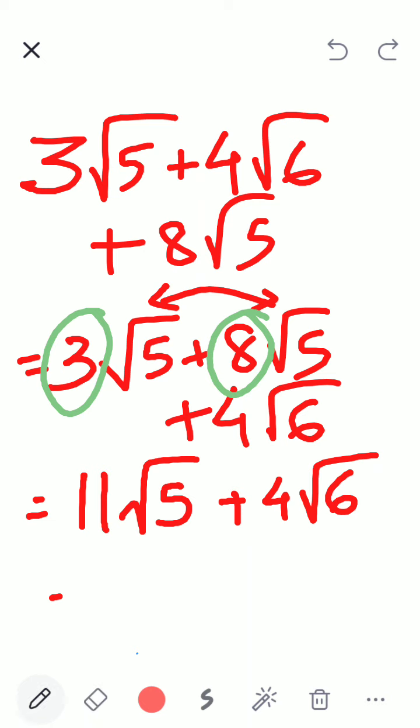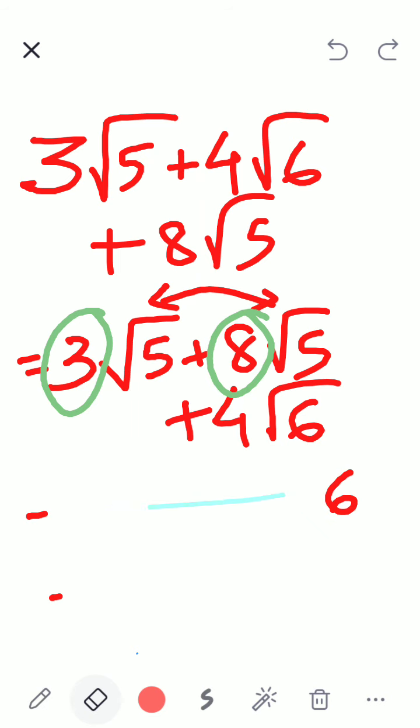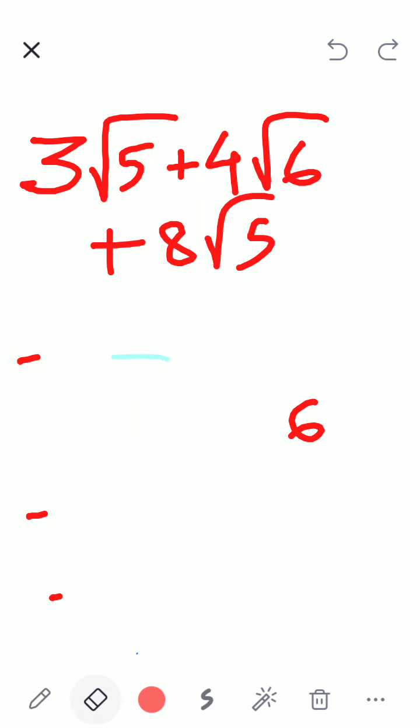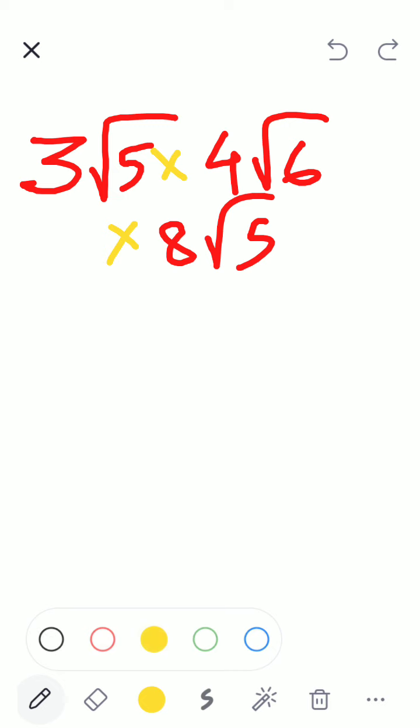Very good. Now quickly we will change the sign, and I will write it in a different color. Now the rules change, and they are very clear.